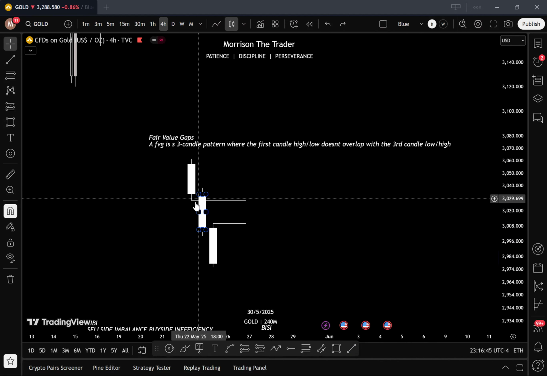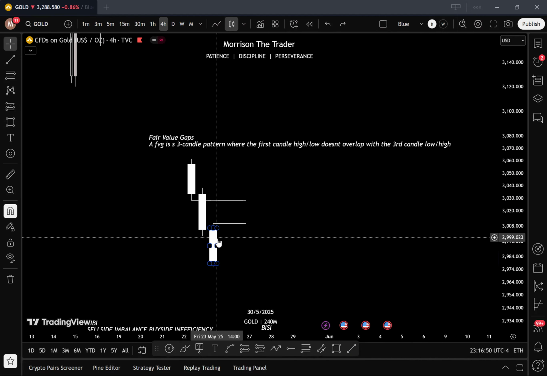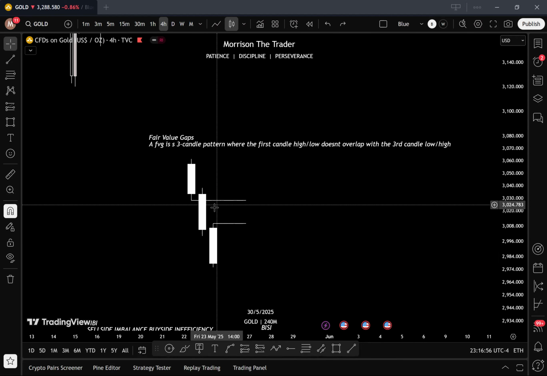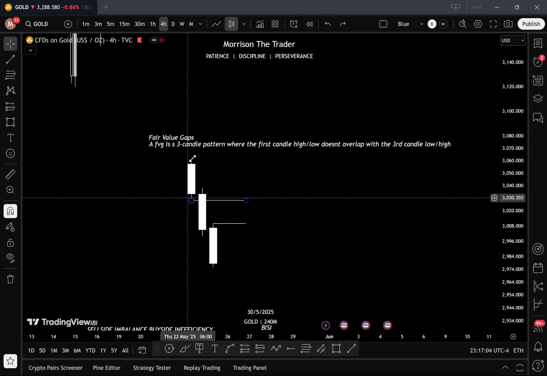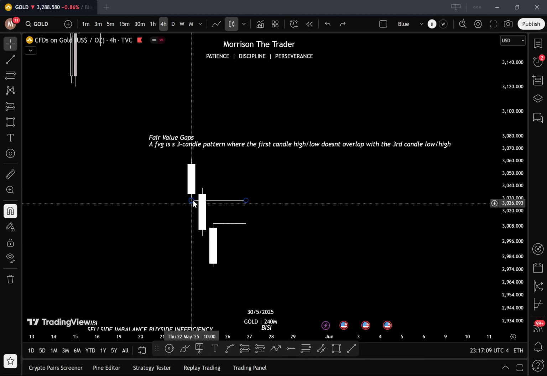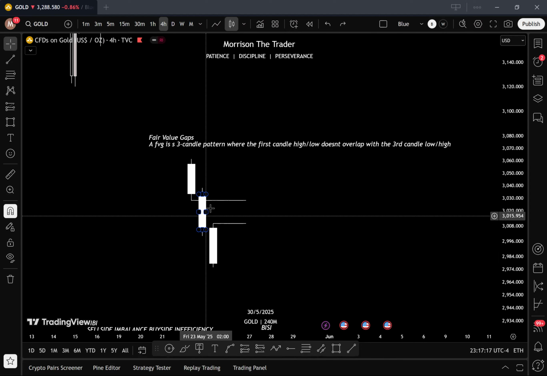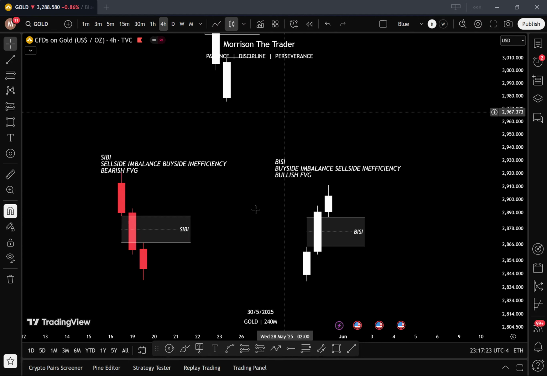So the first candle's low and then the third candle's high do not overlap. When they do not overlap, they create a gap, and that gap is what we call the fair value gap. So this is a bearish fair value gap. That means you do not expect the low to overlap with the third candle's high. And when they do not overlap, you have a gap in between them, and that gap is what we call a fair value gap. So we'll talk about the types of fair value gaps.